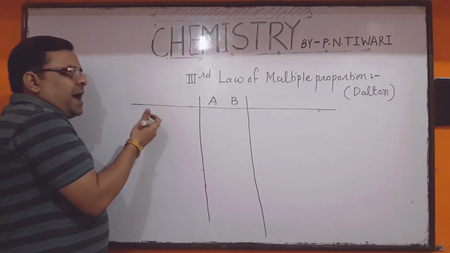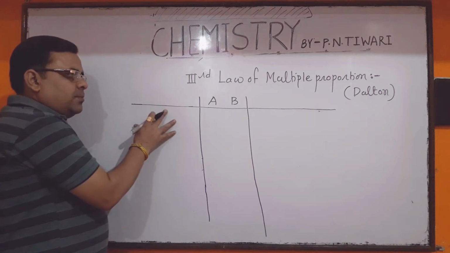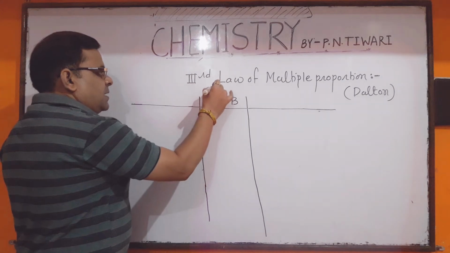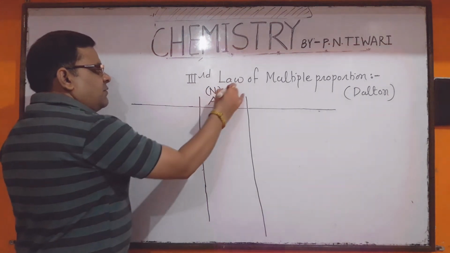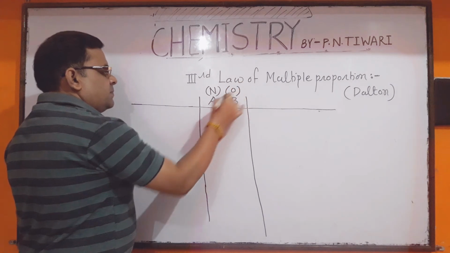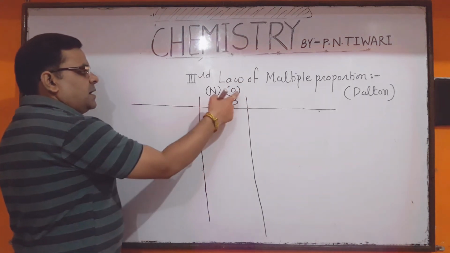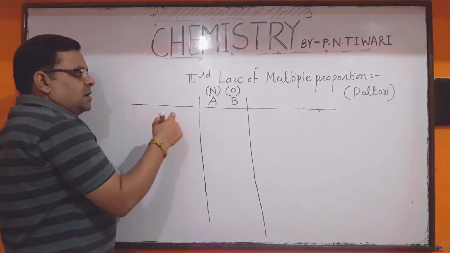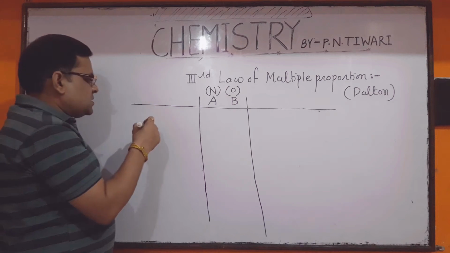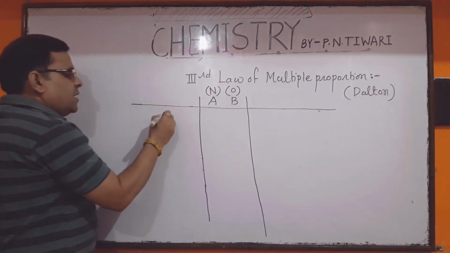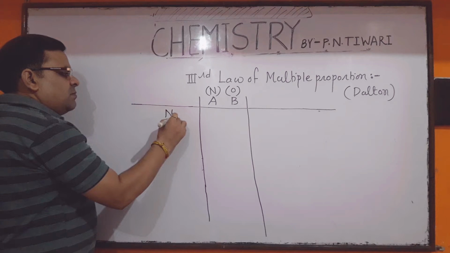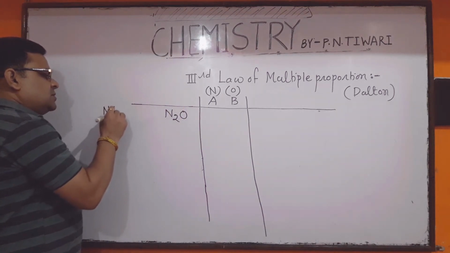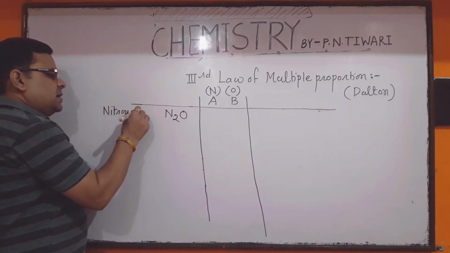So how can we explain the law of multiple proportion? Look at the board and listen carefully. First, suppose in place of A we take the element nitrogen, and in place of B we take the element oxygen. We know that if nitrogen and oxygen combine with each other, they form different types of oxides, which are called oxides of nitrogen. The first oxide formed by the combination of nitrogen and oxygen is N2O, which is commonly called nitrous oxide.